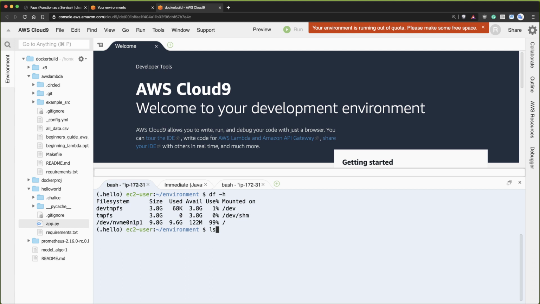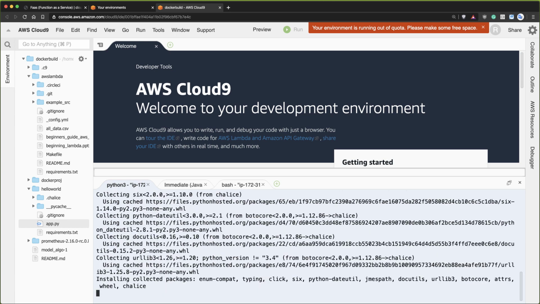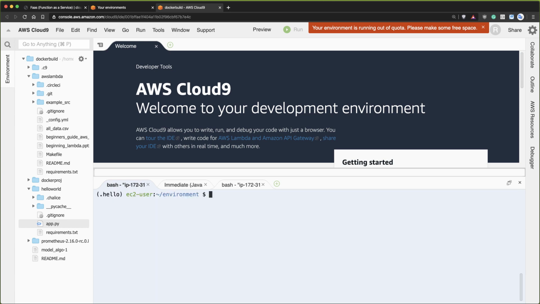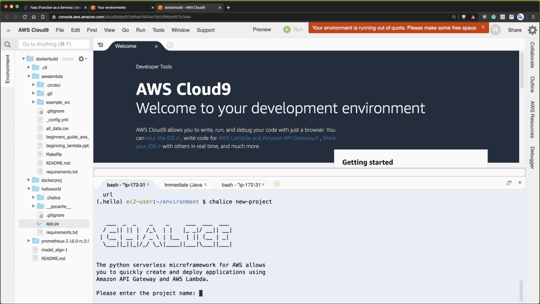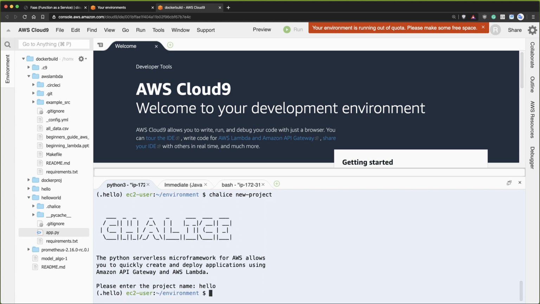So basically, to then do an install, I would say pip3 install chalice like this, and to create a new project, I think it's just chalice. You can actually run help, and it will show you all the different commands. But you can say new-project. So if I said new-project here, this just creates a scaffolding, and we'll just call this, I don't know, hello.